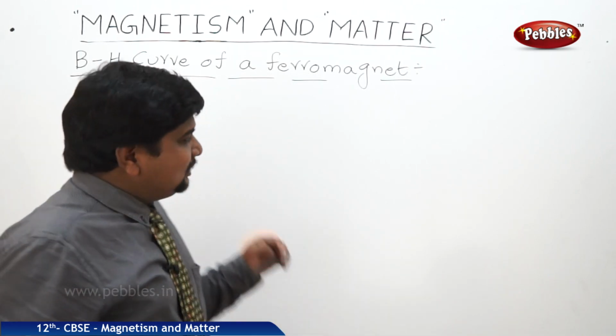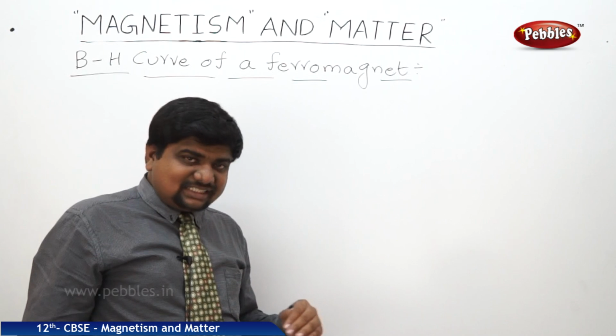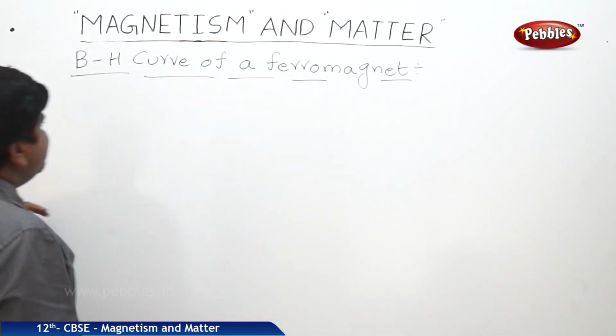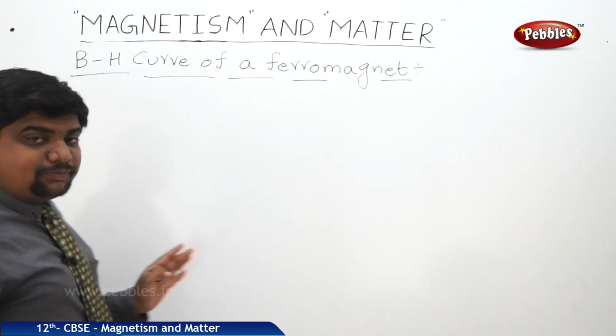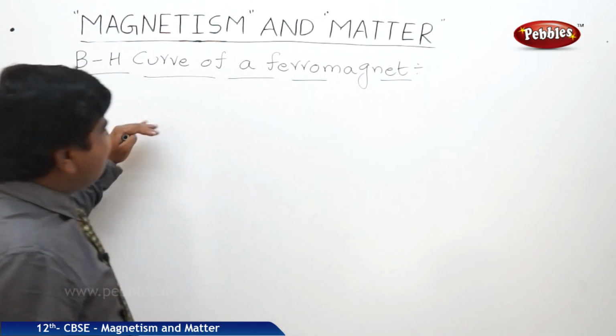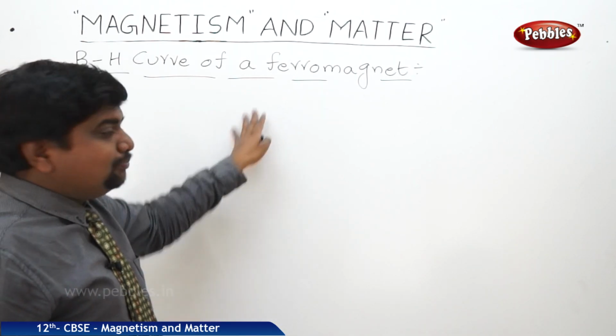Retentivity means the residual magnetic field, that is, the magnetization still persists in the absence of an external magnetic field. So this property is called magnetic persistence. This magnetic persistence we can prove with the help of the BH curve.